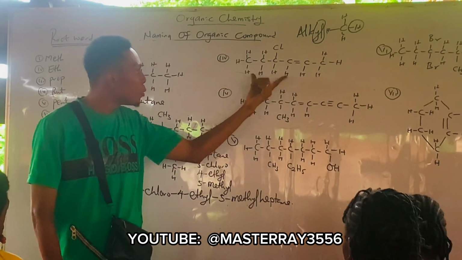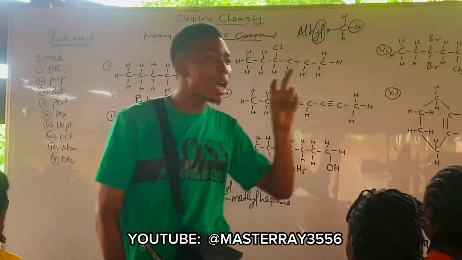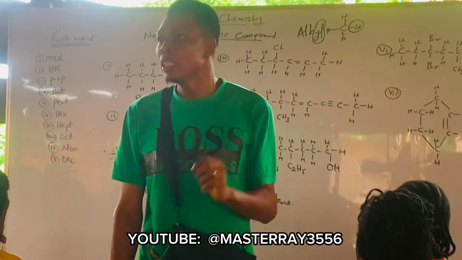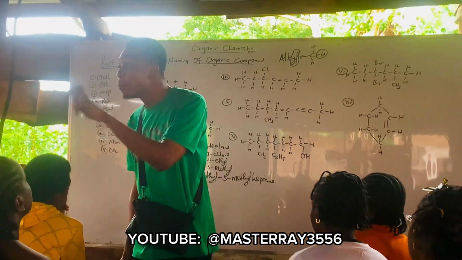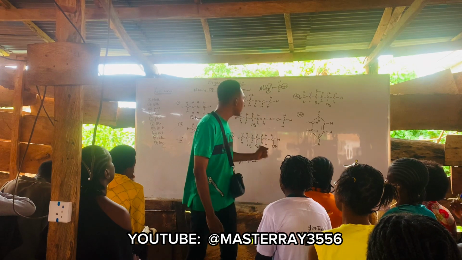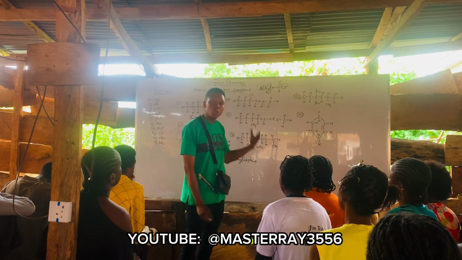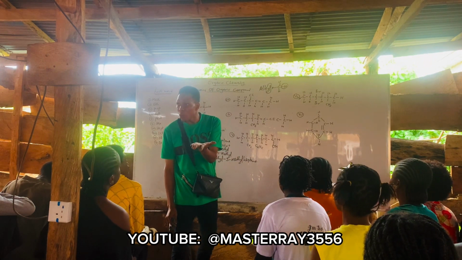So the next one, let's move to this. If you observe now, this one we have a carbon to carbon double bond, right? Since you have a carbon to carbon double bond, it becomes an alkene. So this very compound belongs to alkene.